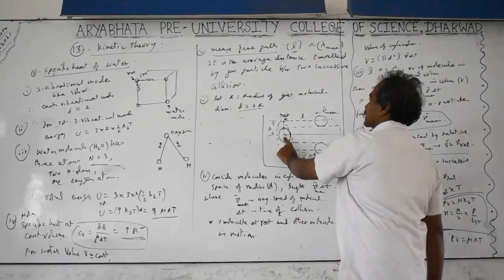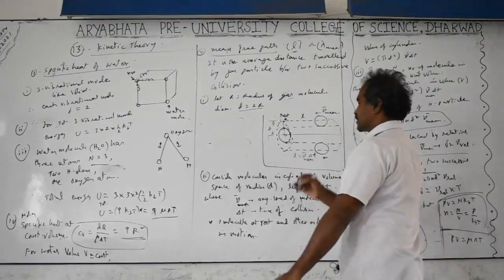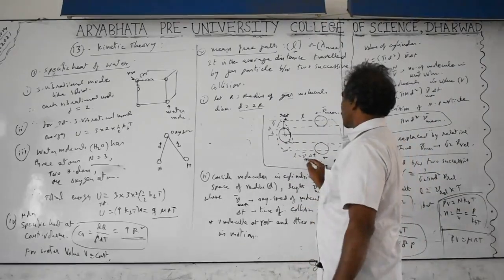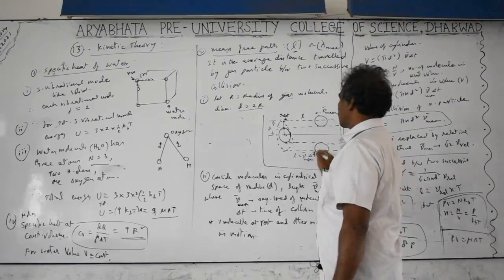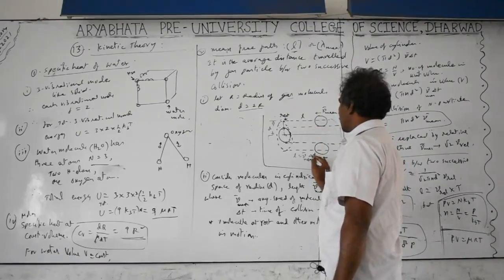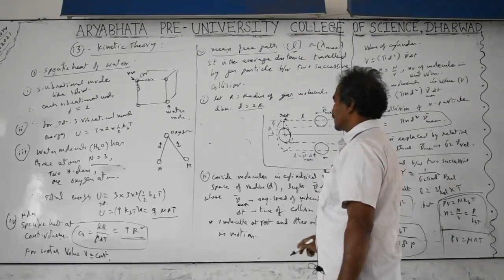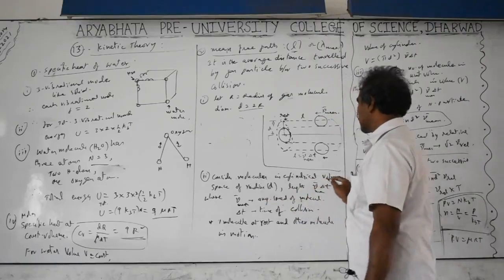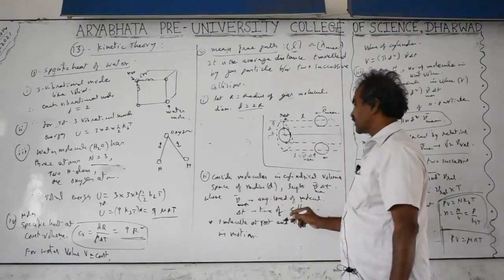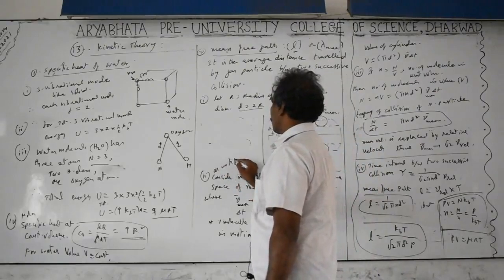We imagine one particle at rest and the other particle in motion, but practically all particles are moving randomly in all directions. Next, the velocity, the average speed of this particle, is distance by time. Distance is L by delta T. So the time of hitting, delta T, is L by V. Next, consider the molecules in the cylindrical volume, as in the figure.